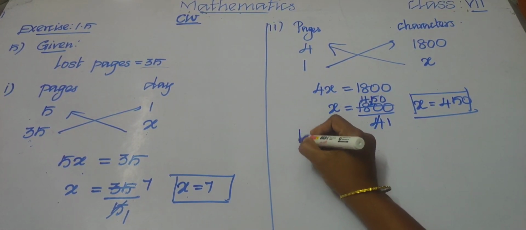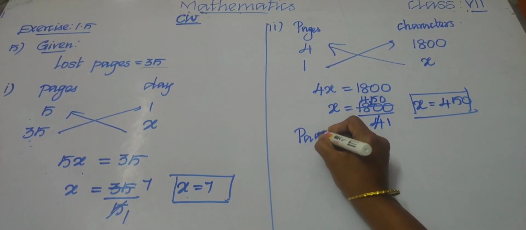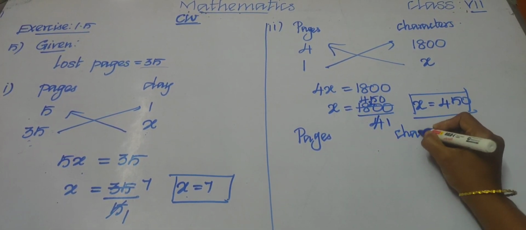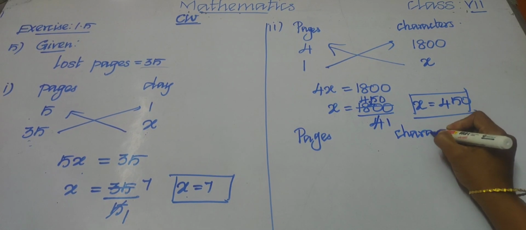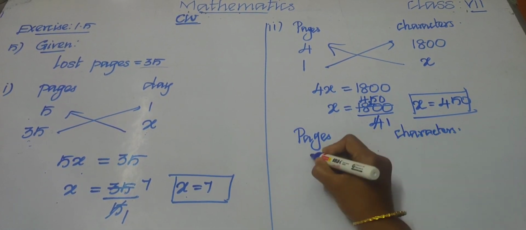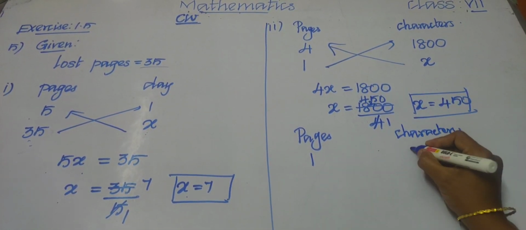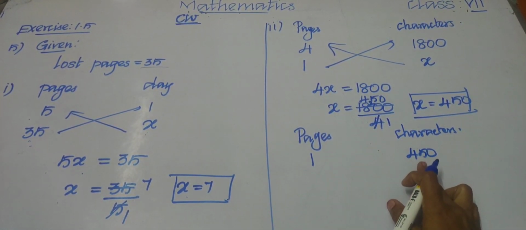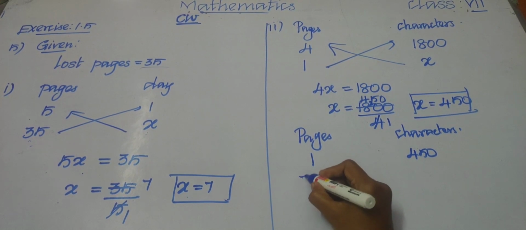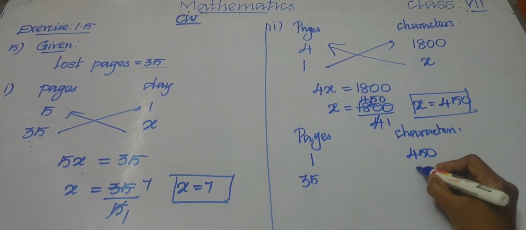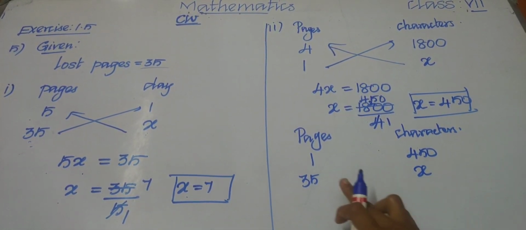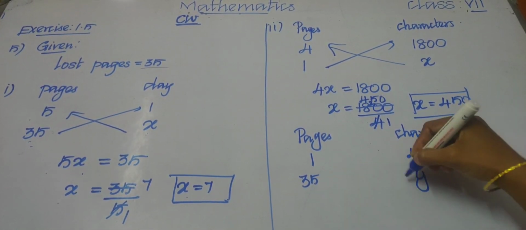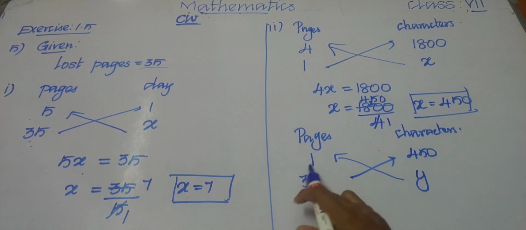So let us write the pages and characters. We know for one page we got 450 characters. So we need to find for 35 pages how many characters there are. Let us assume that is x, or y, you can write anything. Let us write y. Now cross multiply.